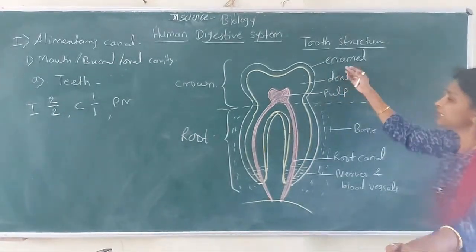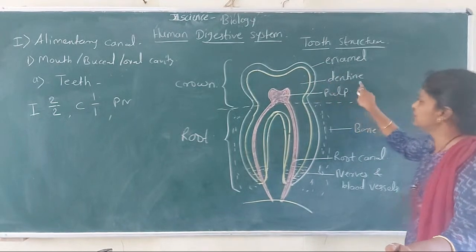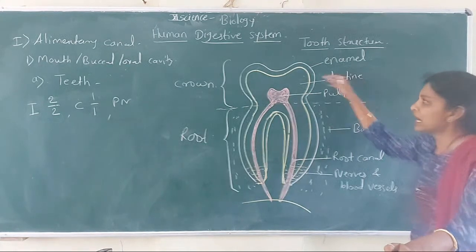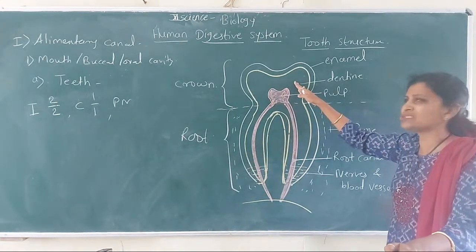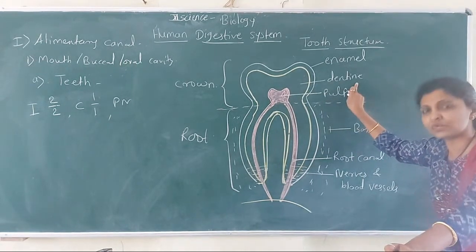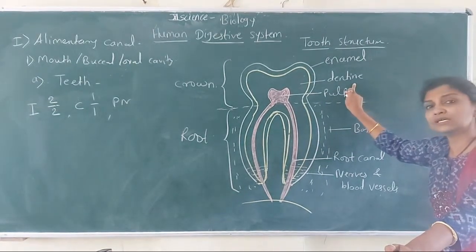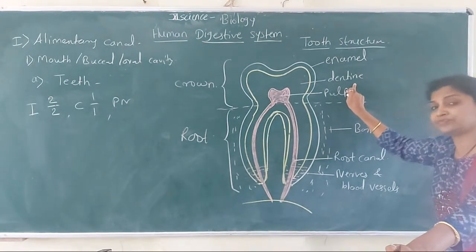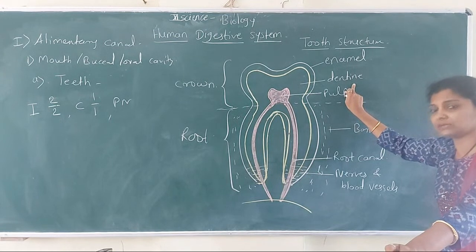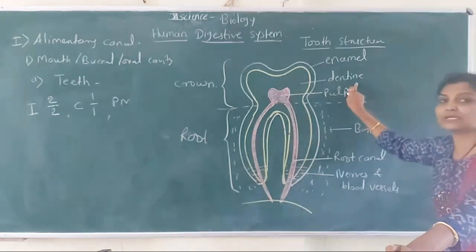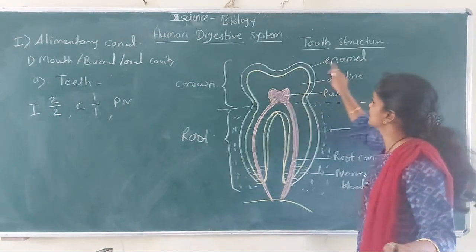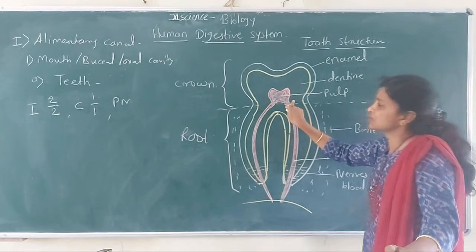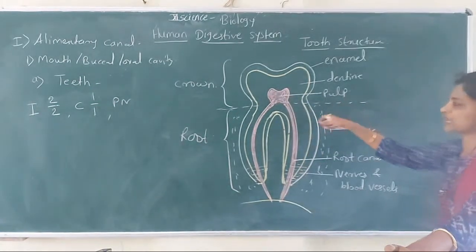Okay. Then inner side of the enamel there is a substance which is called as dentine. आतला जो पार्ट आहे तो बोन्स वगैरे नसतात किंवा नुसतं कॅल्शियम पण नसतं तर हे काय डेंटाइन. So what is dentine? It is a calcified connective tissue. Connective tissue आहे which is calcified, that is calcium is present in this connective tissue. So that is called as dentine. Outermost is enamel, then inner is dentine, then there is the innermost part which is called as this cavity.